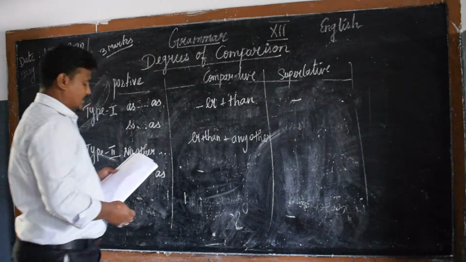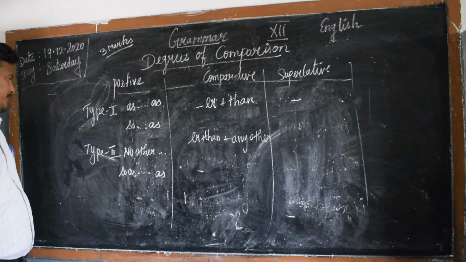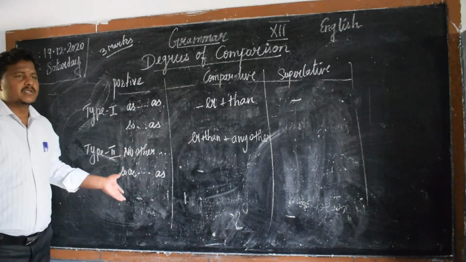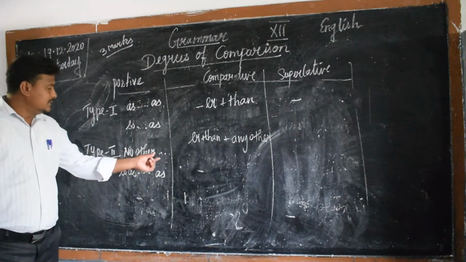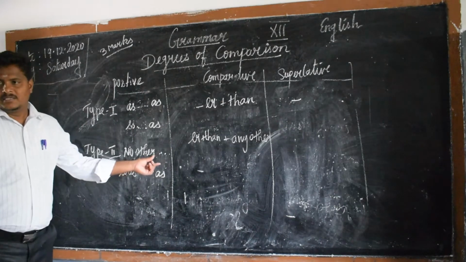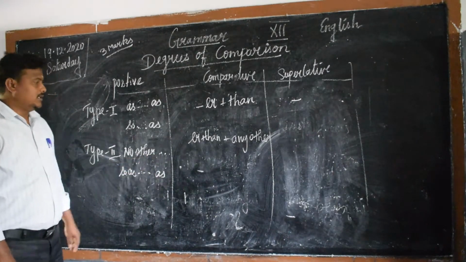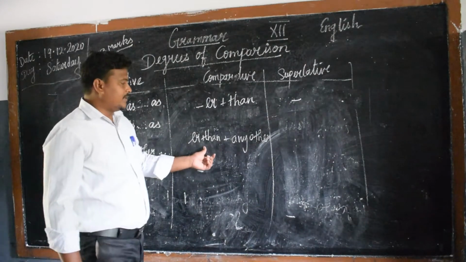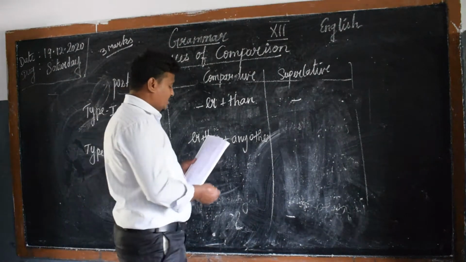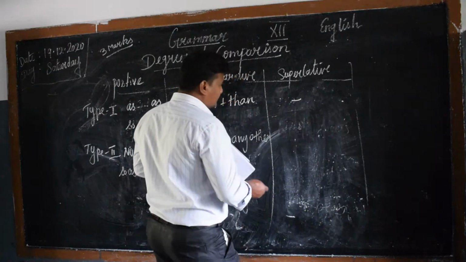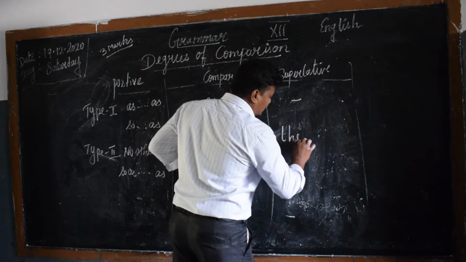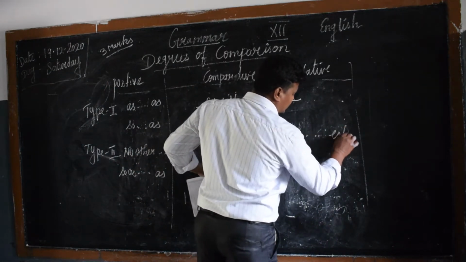Okay, er plus than any other. So in the no other place we have to place the adjective: so, adjective, as. Then comparative: er plus than plus any other. Then superlative is the est.